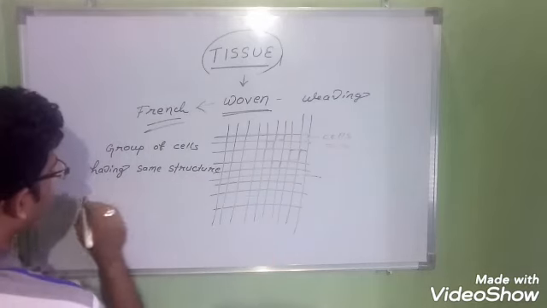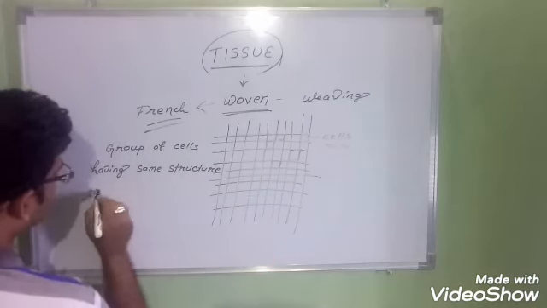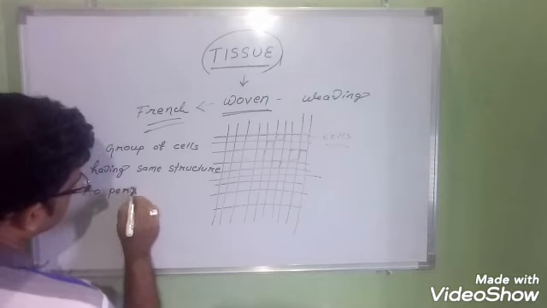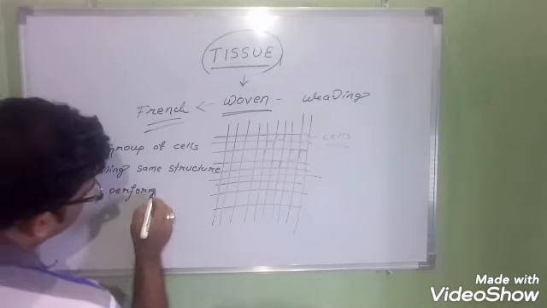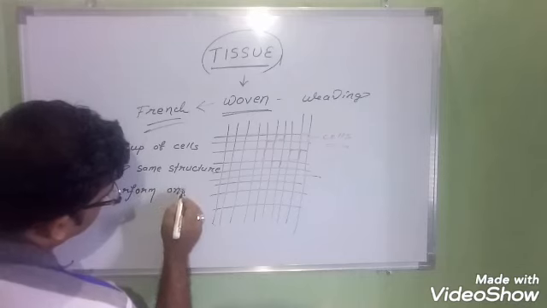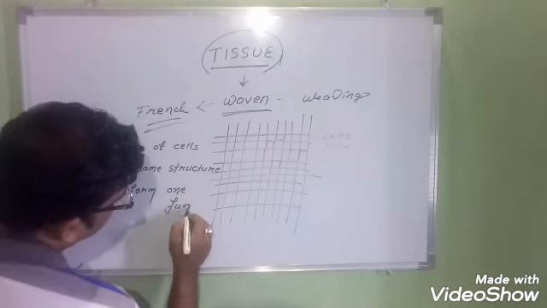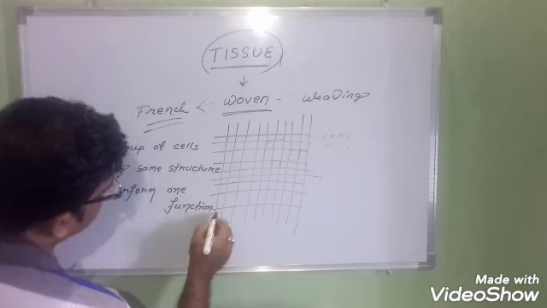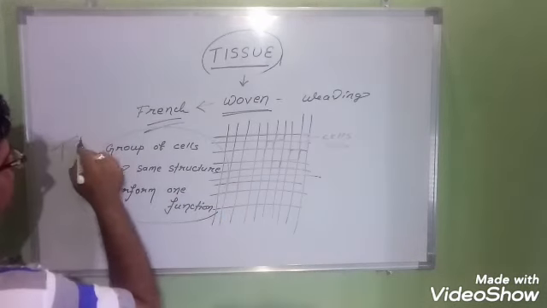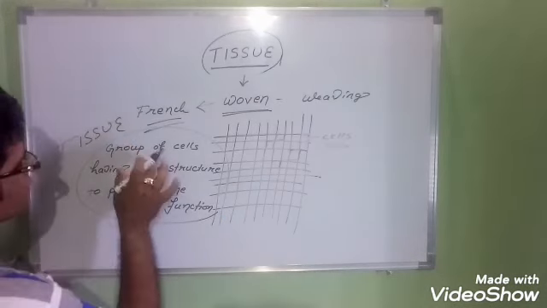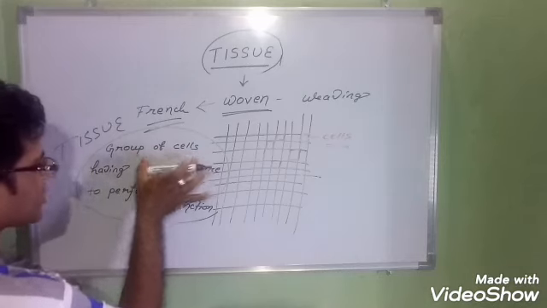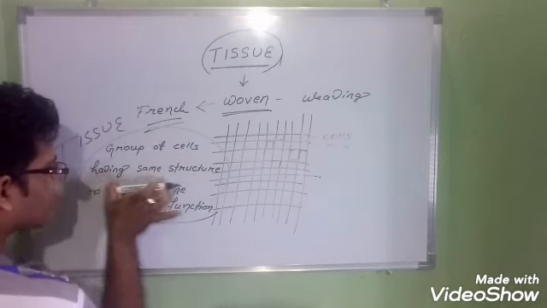A group of cells having the same structure to perform one function. This is known as the definition of tissue. Tissue is made up of a group of cells. The group of cells have the same structure, understood?